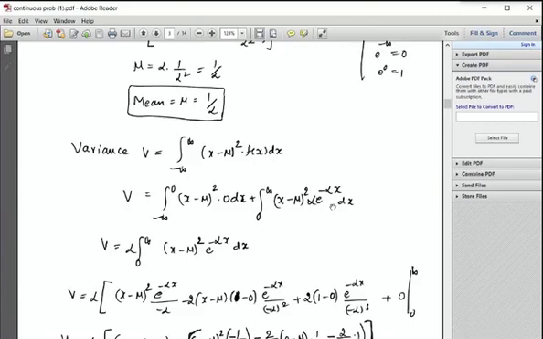Alpha is a constant, independent of x, so keep it outside. Variance equals alpha into the integral, and now you know how to integrate. What is the integration? You treat the whole thing as u and this as v. You apply Bernoulli's law. Few of them call it Bernoulli's or Leibniz's, both are the same, right?